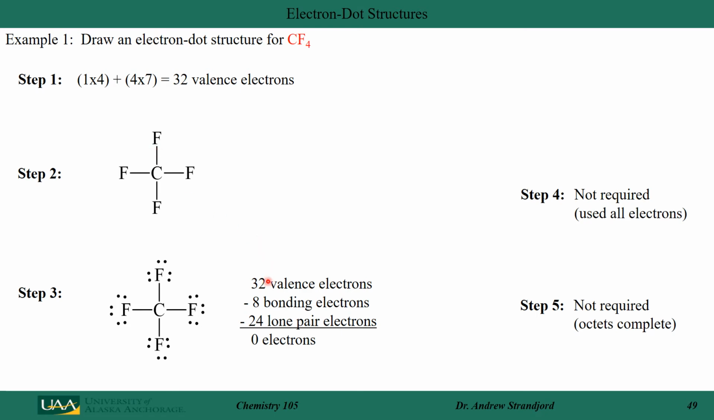So I started with 32. I'm now going to subtract 8 from that. Then, to fulfill the octet for fluorine, I put the remaining electrons that I have around each fluorine, for a total of 4 times 6, or 24. That leaves me with 0 electrons. Notice that I don't have any electrons left, so I can't do step 4, and my octets are all complete, so I don't need a step 5 in this case. This would be the final electron dot structure for CF4.